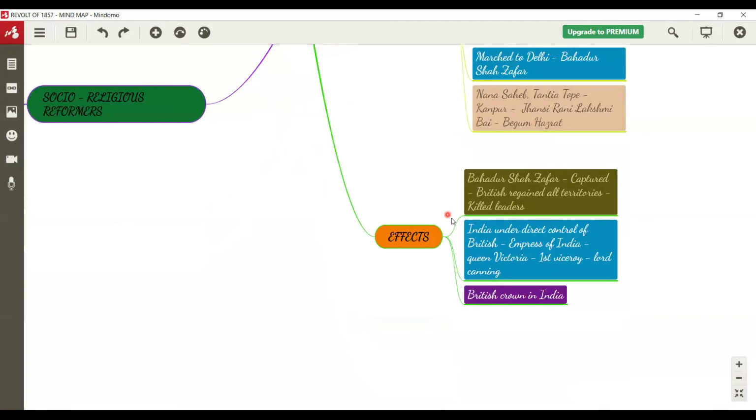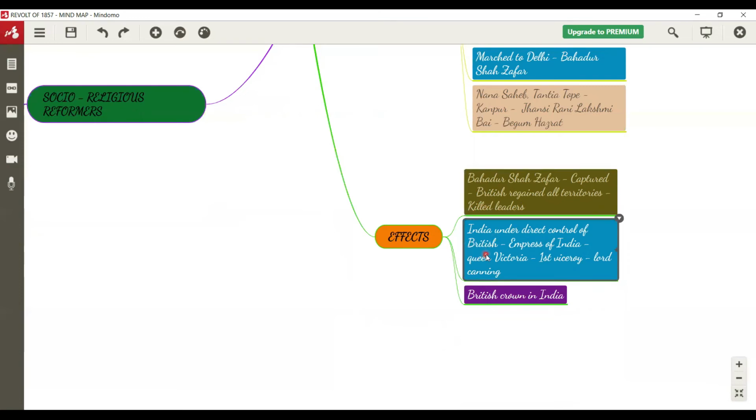And next we are going to look into the effects. What are the effects? Let us zoom in. Bahadur Shah Zafar captured, British regained all territories, killed leaders. Children, these are some code words. You have to create a small story from it. What happened is the last Mughal emperor, Bahadur Shah Zafar, was captured. He came under the control of the British. The British rule regained all territories, so all the Indian territories were under the control of the British. And they started killing many Indian leaders.